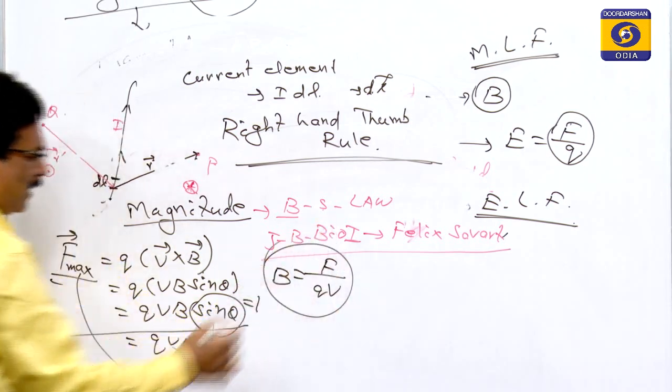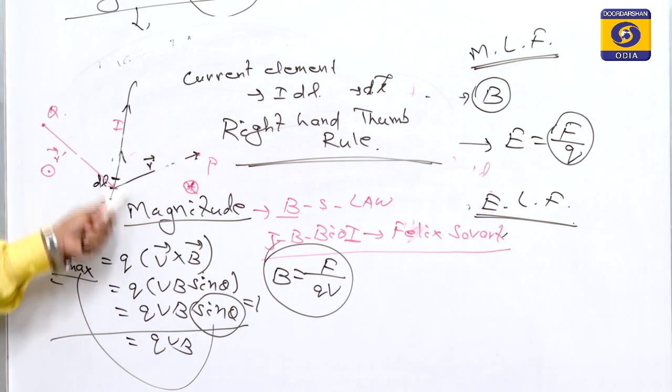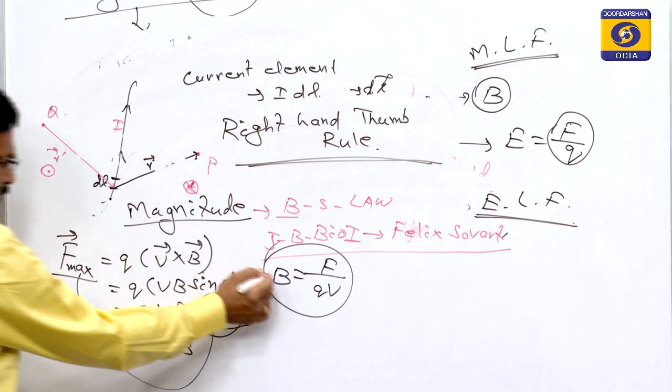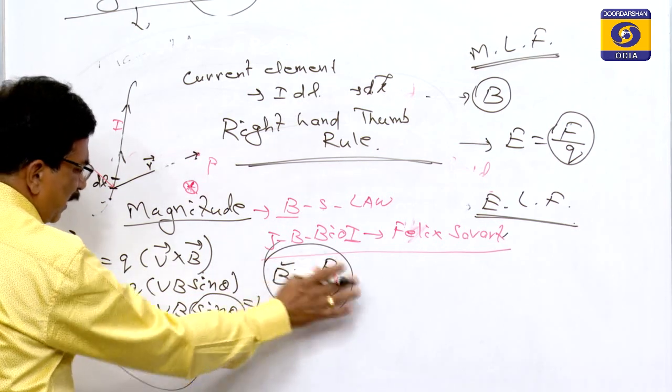This is the mathematical expression of the magnetic field determined by experimental verification.